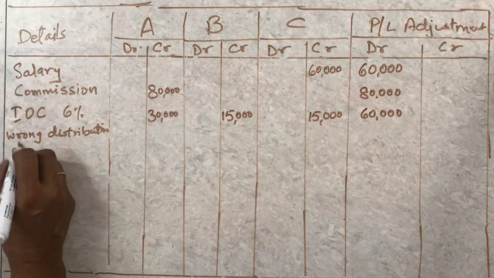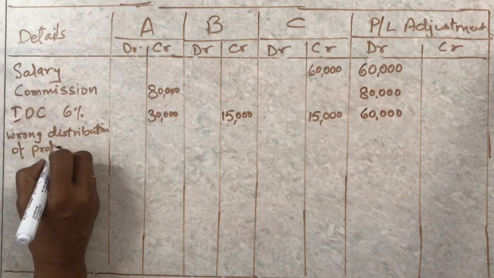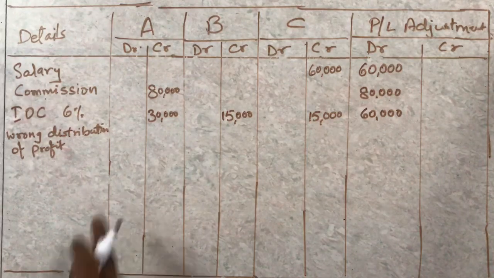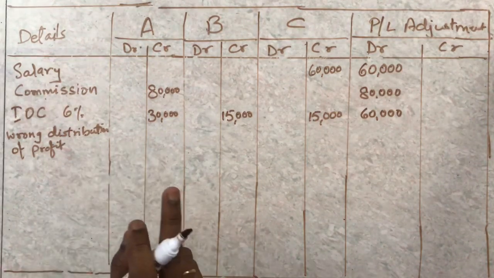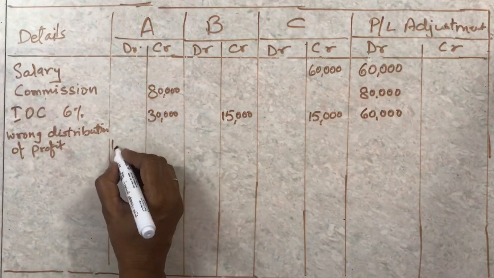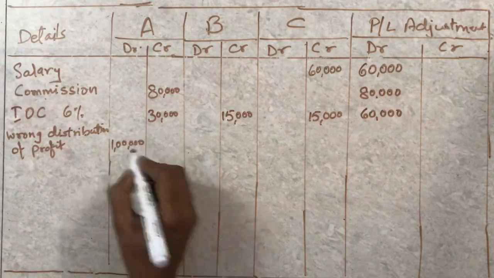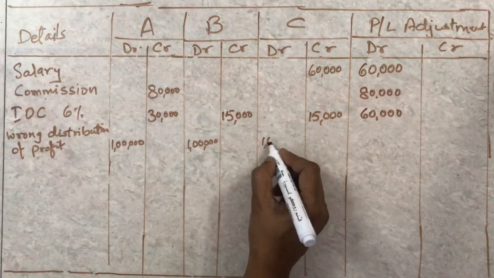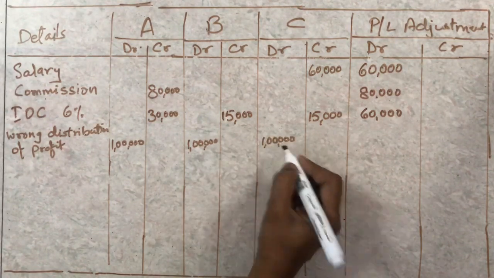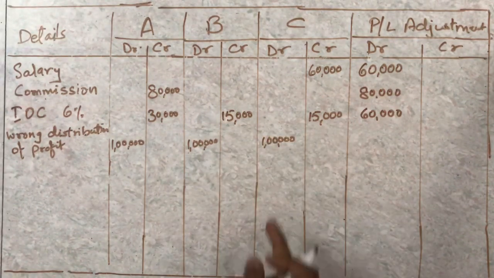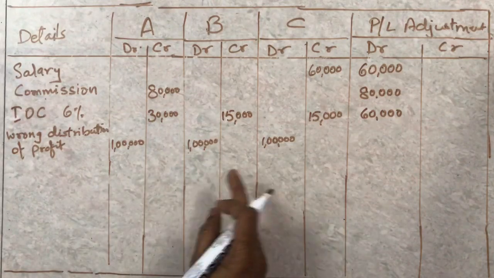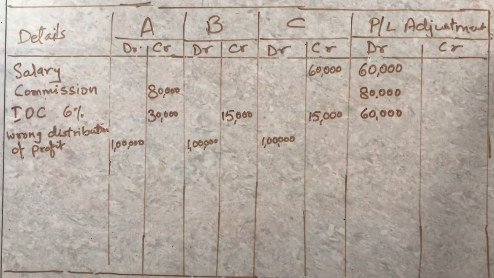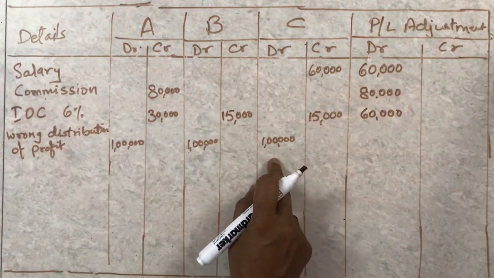Okay. Since you are taking it back from the partners, it will be written on the debit side. Okay, so 1 lakh, 1 lakh and 1 lakh, because the profit was 3 lakh and it was equally divided. So this 3 lakh will come on the debit side because it is a reversal of the entry. And since it is on the debit side, here it will come on the credit side.